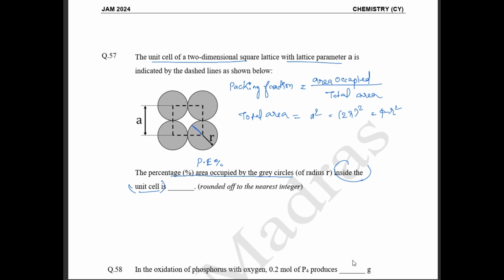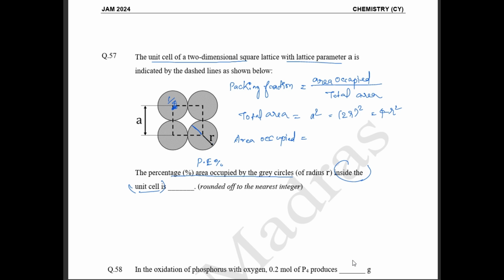Now area occupied. Here, this is a perfect circle with 90 degrees. So one circle gets divided by 1 by 4, because the angle formed here is 90 degrees. So only 1 by 4th is in the unit square.